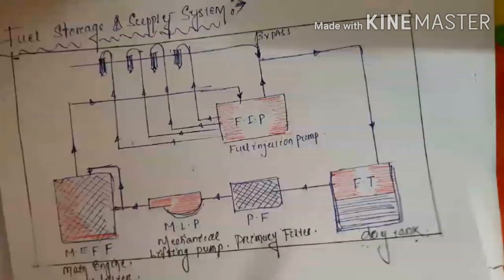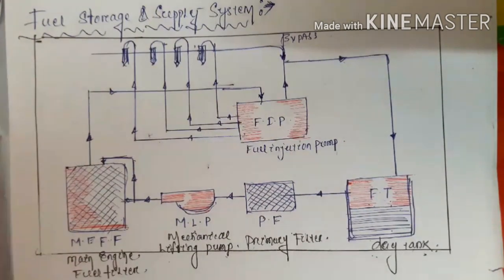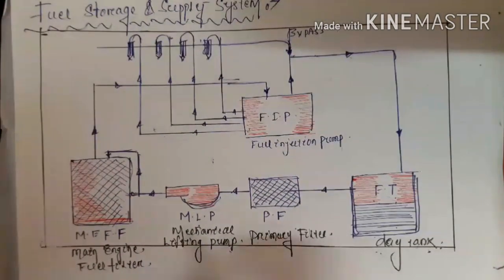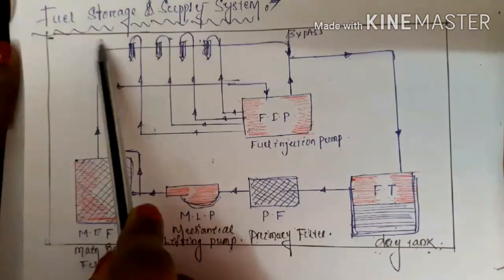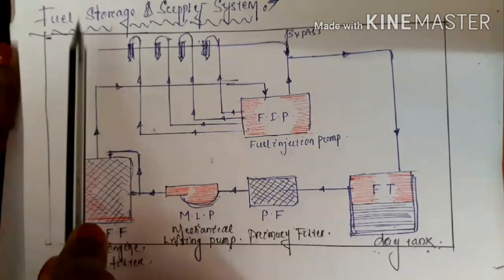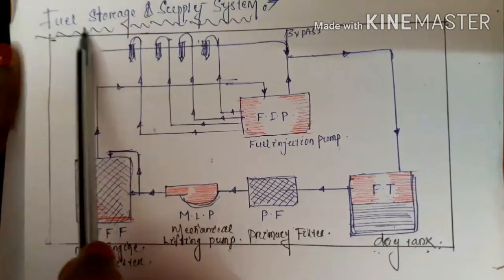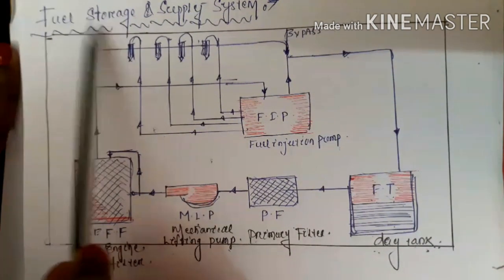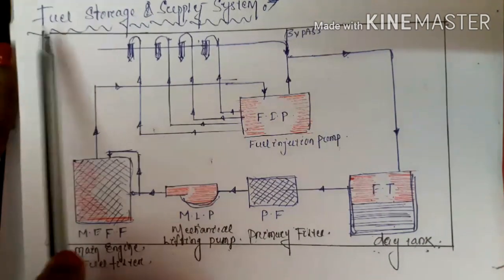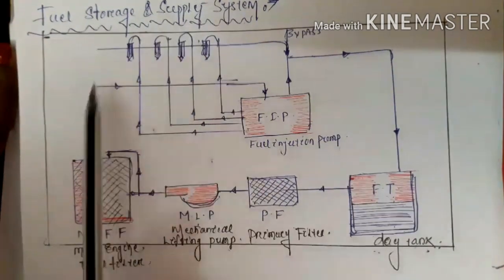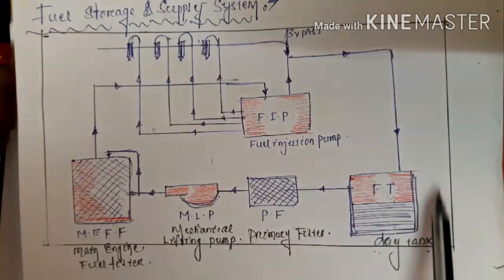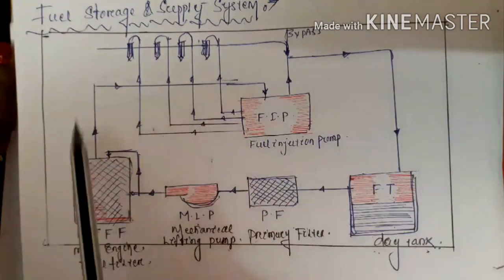Now let us enter the fuel supply system. Just see here, this is the layout of your fuel supply system. You are already clear about your fuel storage systems. Two storage components are used there: the first one is your main storage system, and the second one is your day tank storage system. This is the layout of the fourth essential component of diesel engine power plants, fuel storage and supply system.